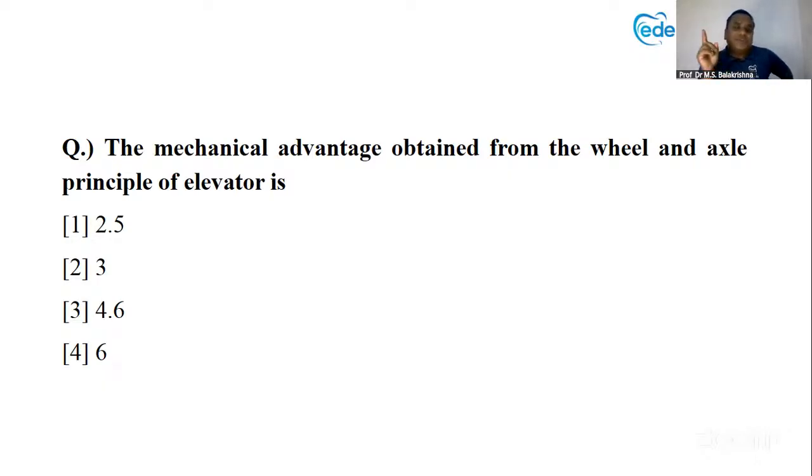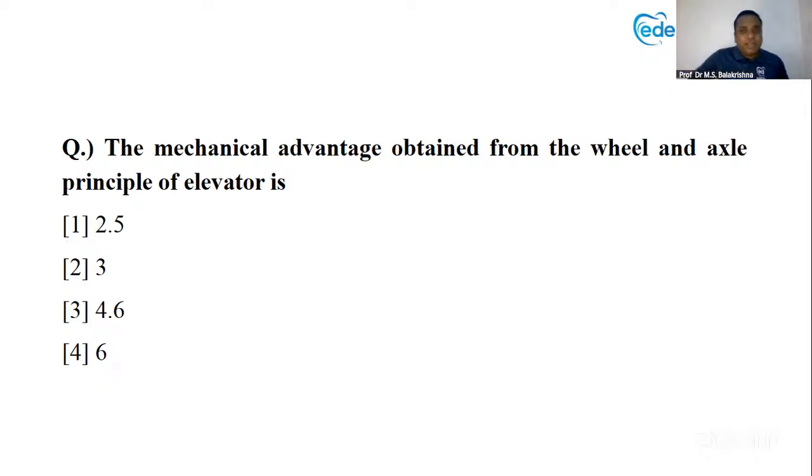So what is this question? They have given an instrument principle. The wheel and axle is one of the principles. We have got the wedge principle, lever principle, wheel and axle. So directly they are asking you the mechanical advantage. This is a direct question. The other way of asking the same question is they can give you examples: Winter's crossbar, apexo elevators, couplant elevators, straight elevator, and ask what is the mechanical advantage.